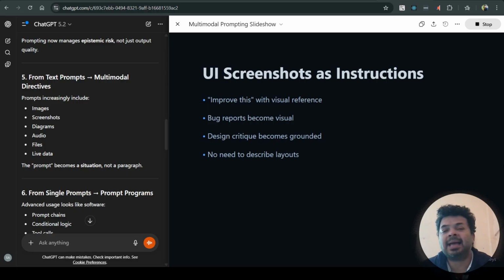UI screenshots as instructions. "Improve this" with a visual reference, a photo or image. Bug reports become visual in nature. Design critique becomes grounded. And there is no need to describe layouts when you can directly give it a screenshot of a layout.